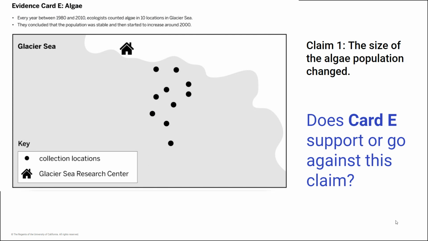Card E is for the algae. So every year between 1980 and 2000, ecologists counted algae in 10 locations in Glacier Sea. Those locations are indicated by the black dots. And they concluded that the population was stable, but then it started to increase around 2000. That would be at the same time that the moon jellies also were increasing. So the size of the algae population changed as claim 1. That's what caused the jellies to increase. So does card E support or go against this claim? Take a moment to think about that.